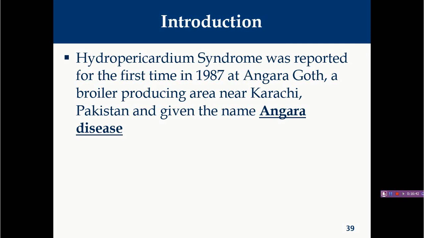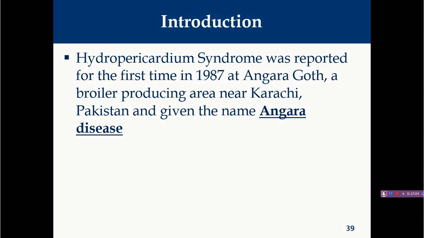So hydropericardium syndrome or hepatitis hydropericardium syndrome is an adenoviral infection that affects 3 to 6 week old broiler chicks, characterized by sudden onset with high mortality ranging from 20 to 70%, right? In inclusion body hepatitis, generally the mortality is around 10% and rarely reaches 30%.